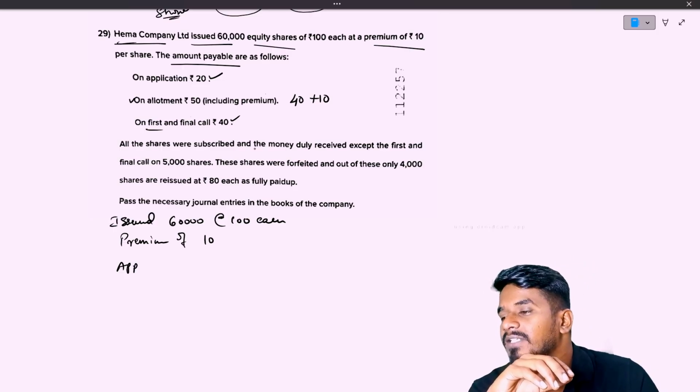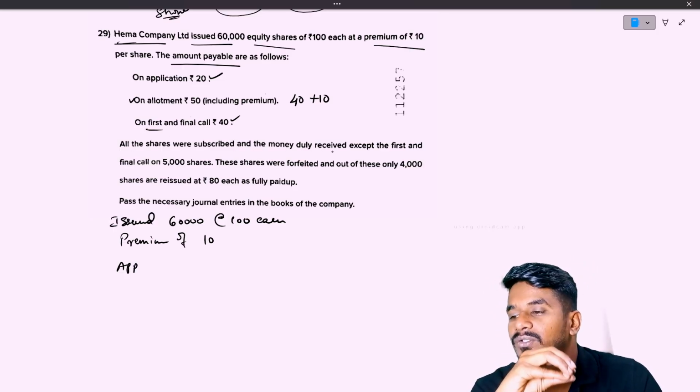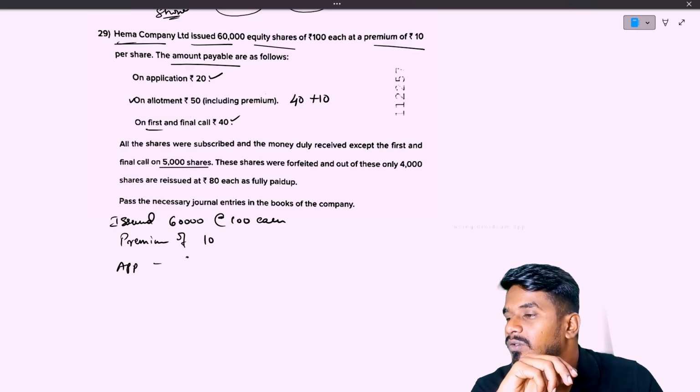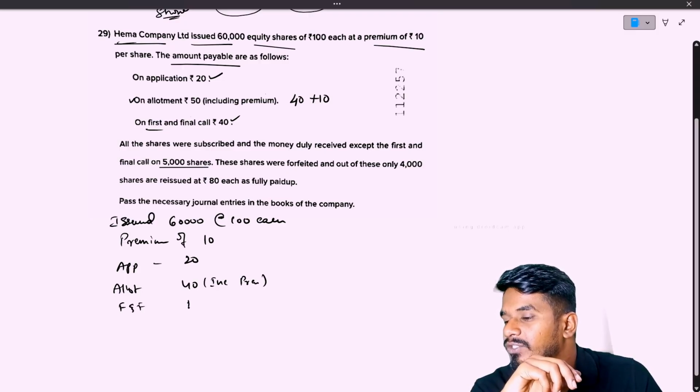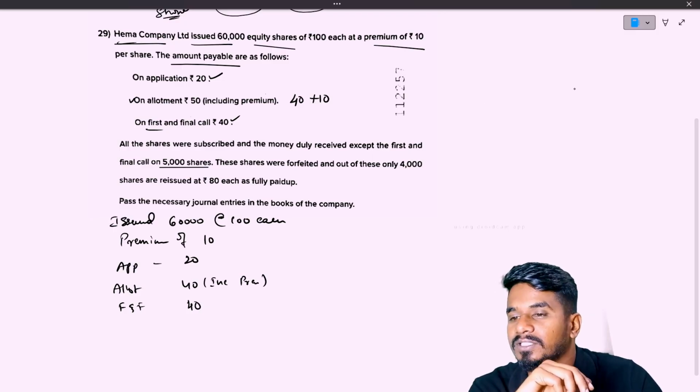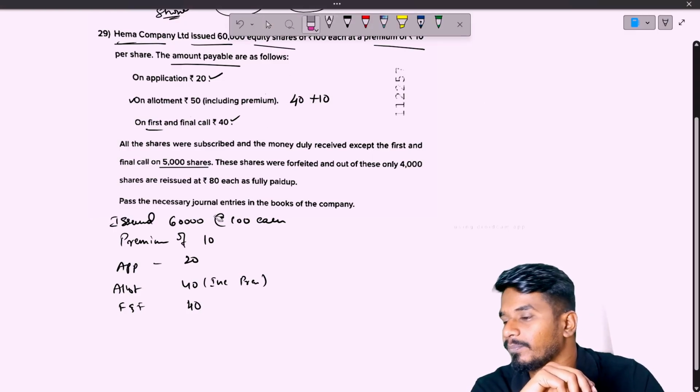All the shares were subscribed and the money duly received except the first and final call on 5,000 shares. So let me write it: on application 20, on allotment 40, that is including premium. Right. On first and final call, company needs to receive 40. So this is not on allotment, we need to receive 50 rupees, not 40, along with premium.